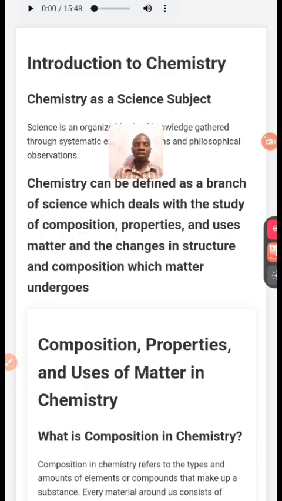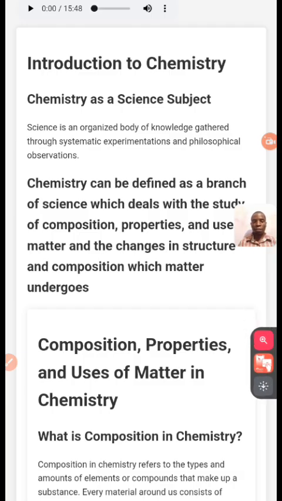Number one that you need to know is composition. Number two is properties. And number three is uses. Make sure that's what we are looking at.